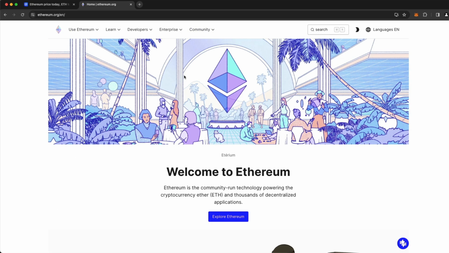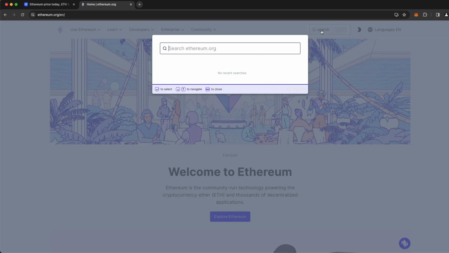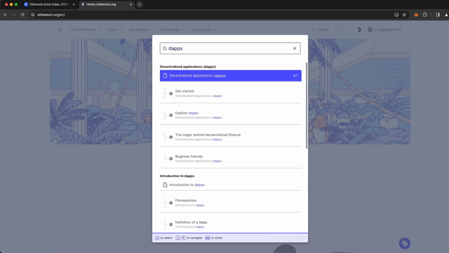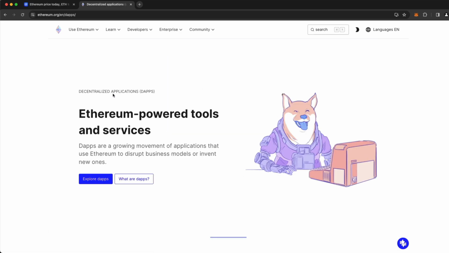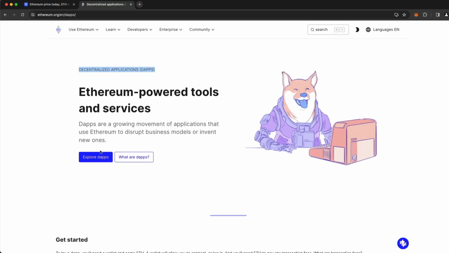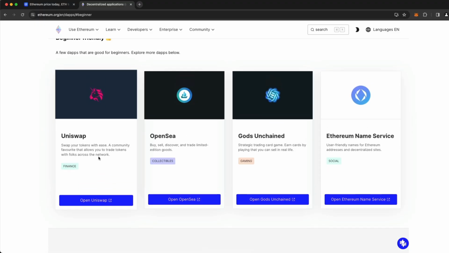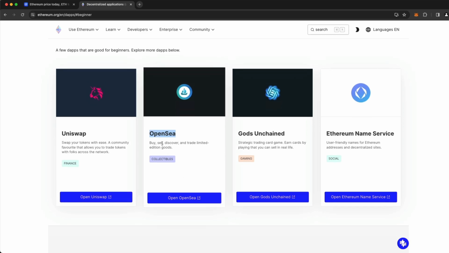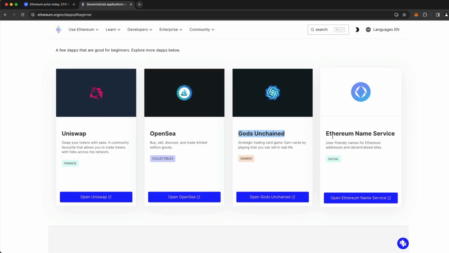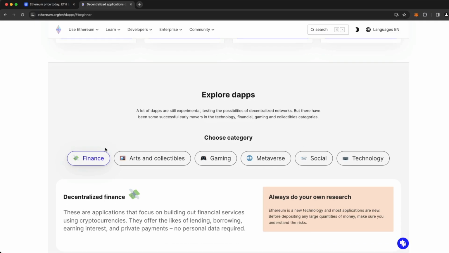And then say, for example, we wanted to learn more about what are some of the popular dApps that are used on Ethereum. Well, what we could do is look through their resources on their site and try to locate the dApps that are popular. A lot of times blockchains will post their ecosystem here on their site. And so here with Ethereum, we can find that they have an entire section where we can explore dApps. And you can see that they are suggesting some beginner-friendly dApps to use, such as Uniswap, OpenSea, which is used for NFT buying, selling, and trading, Gods Unchained, and the Ethereum Name Service. And you can explore more dApps in different categories.